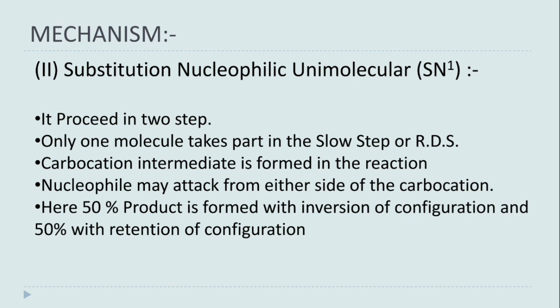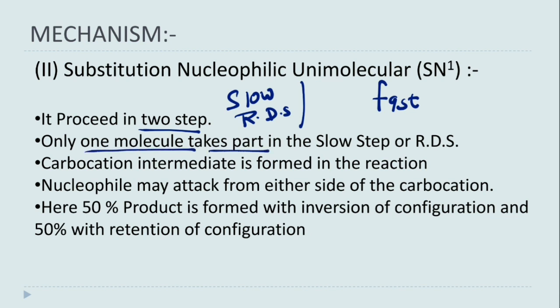Now we will discuss the mechanism of SN1 type. Now what happens in SN1 mechanism? It proceeds in 2 steps. The first step will be slow or rate determining step, and the second step will be fast step. Now in RDS step or slow step, only one molecule will take part. That's why it is unimolecular or first order reaction.